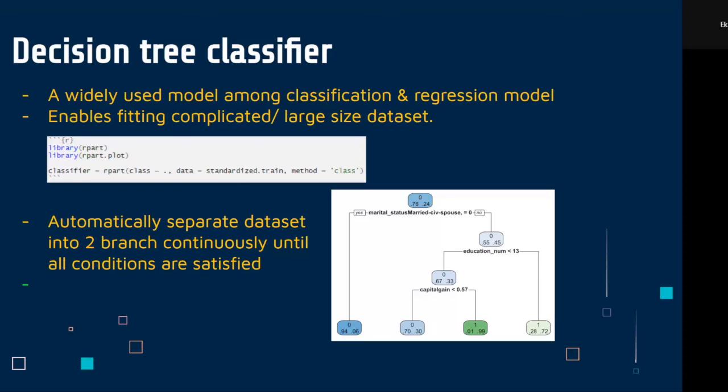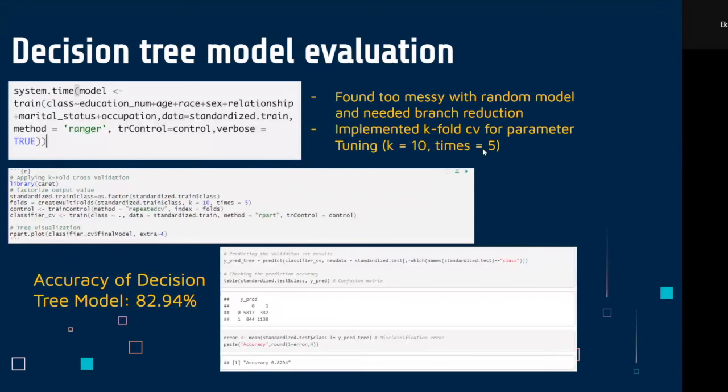I'll be talking about the decision tree and LDA models. Decision tree is a machine learning algorithm that is widely used. It enables splitting the dataset into 2 branches according to specified conditions, in which the leaf node corresponds to a class label and attributes are represented on the internal nodes of the tree. We did a random model at the beginning, but we found it very messy and we needed to reduce the branches. Then we did k-fold cross-validation. We set k as 5 and the running time as 10. Lastly, we got 82.94% accuracy of the decision tree model.